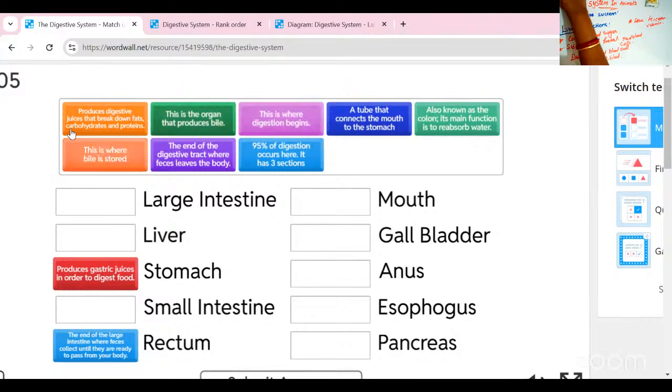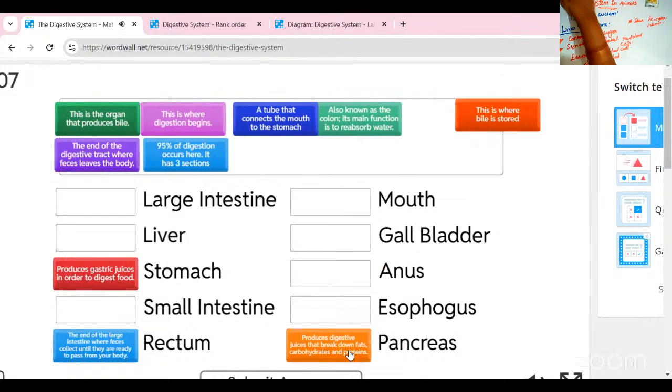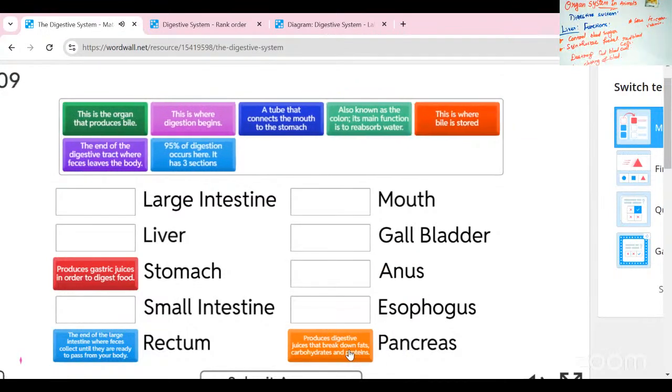Yes, pancreas. Okay, this is the organ that produces the bile juice. Where is the bile juice secreted? First one is the organ that produces bile. Yes, the liver part.